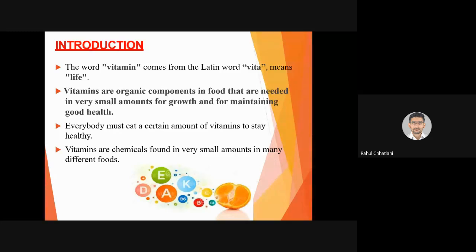If you are not eating the dietary supplements that we are going to talk about for each vitamin, that means your body will be deficient in that vitamin, and there will be diseases because of that specific deficient vitamin. Vitamins are chemicals found in very small amounts in many different foods. It is not that vitamin A is available only from meat. There are other sources also. It is not exclusive to any one food. આપણે બધા sources માંથી, may that be vegetarian or non-vegetarian, both the sources will contain some amount of vitamins that are essential to maintain normal health.